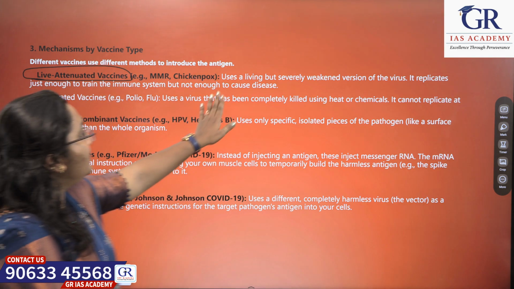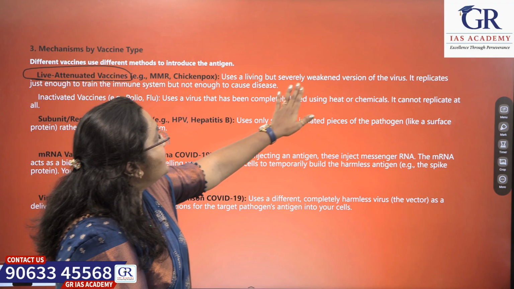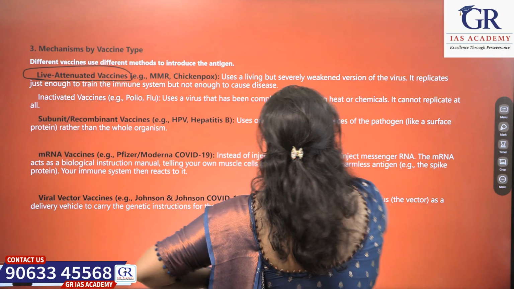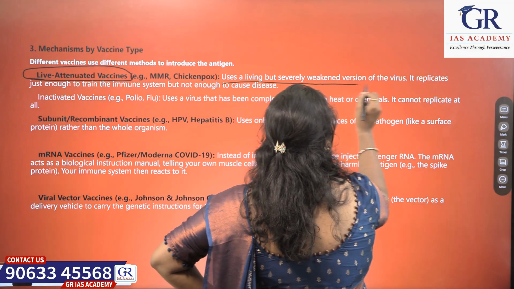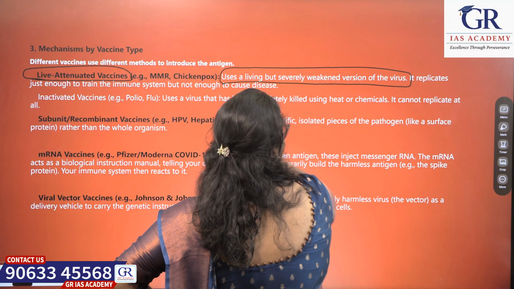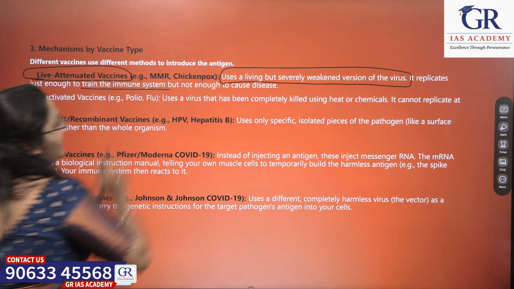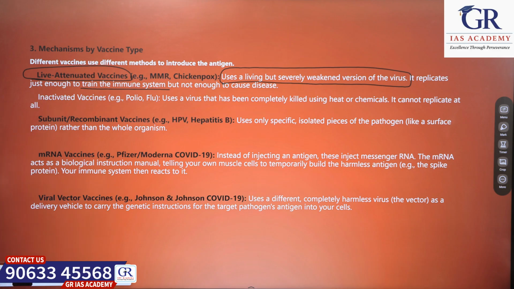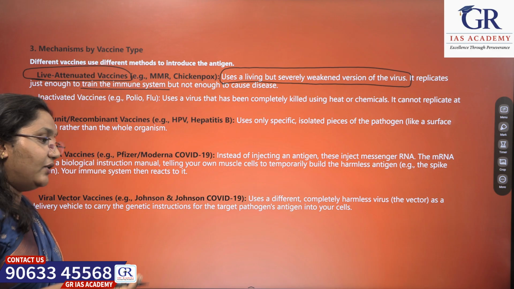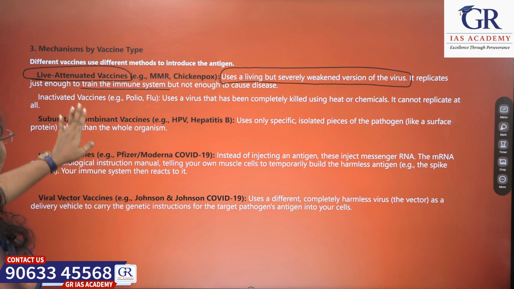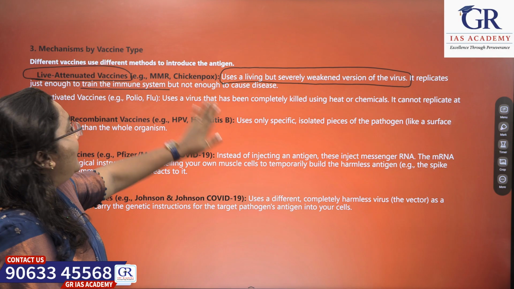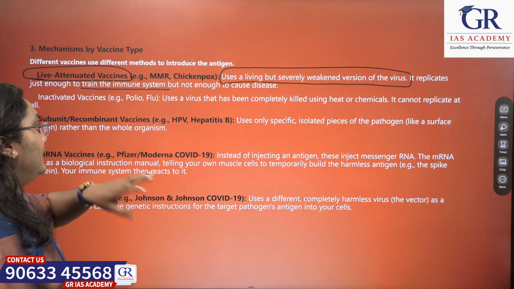It uses a living but severely weakened version of the virus. It replicates just enough to train the immune system, but not enough to cause disease.